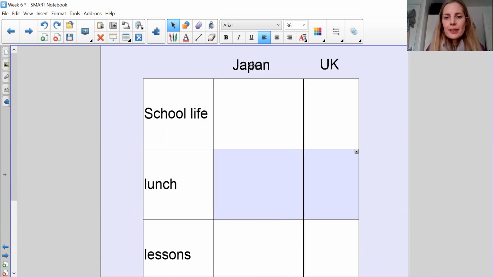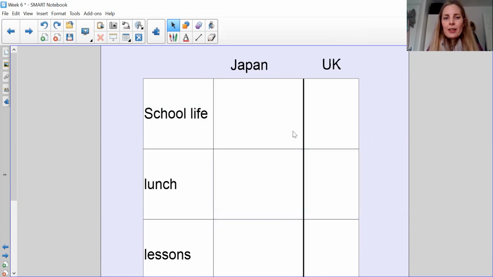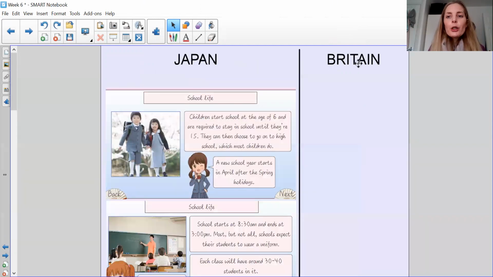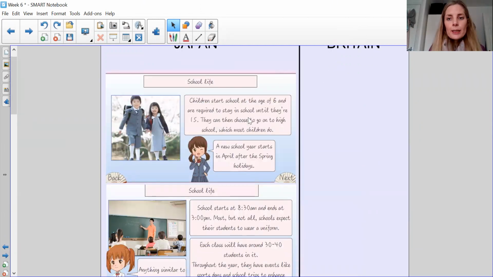Okay, you can understand what you need to do. Basically, you're going to have blocks and you're going to be looking at these three. So I'd write them down the side and then do Japan and the UK. And you are then going to put just some bullet point information. So we're going to look at some information now about what it's like to be a school child in Japan. And I'm going to look at some that are in the UK and then we're going to compare them. So you have got your two bits, all right?